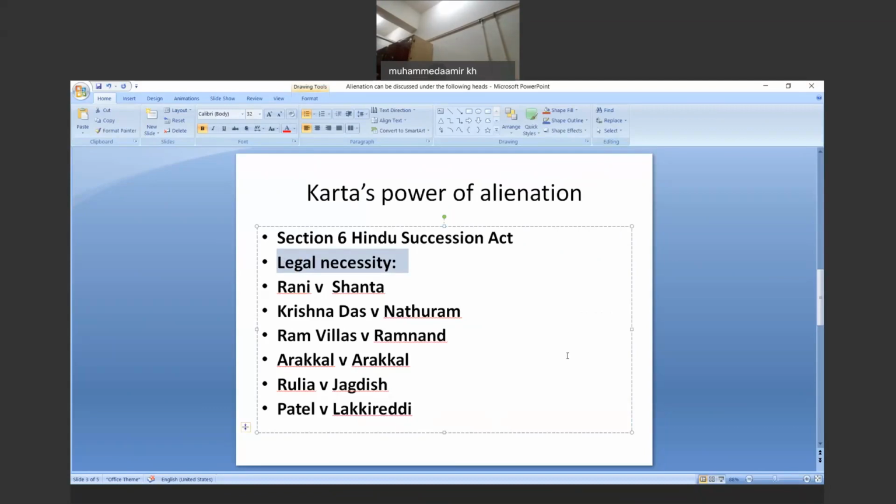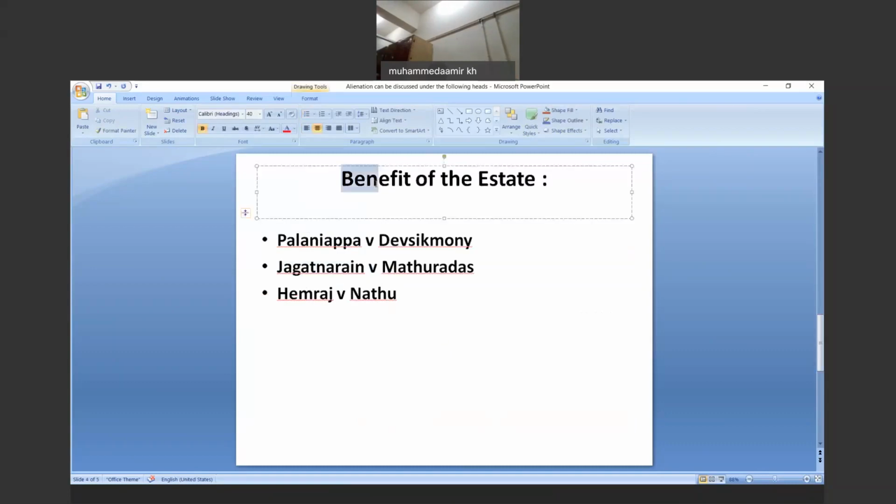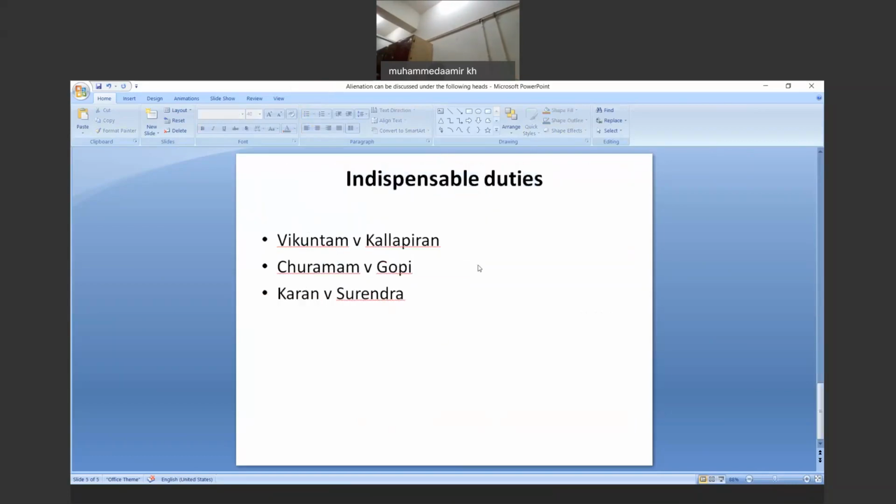And this legal necessity is very close to Vijneshwara's concept of apatkale, as well as Kutumba Bharte, for the sake of family members. The second one is the benefit of estate. This benefit of estate includes the other parts of Kutumba Bharte, for the sake of family. And third, which we will be seeing, is indispensable duties.